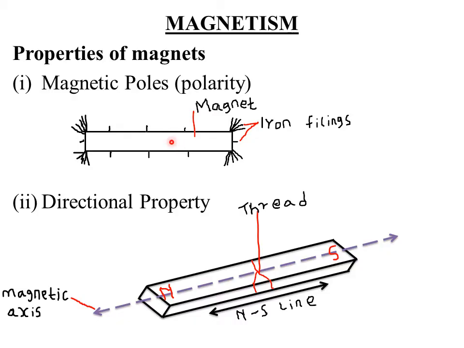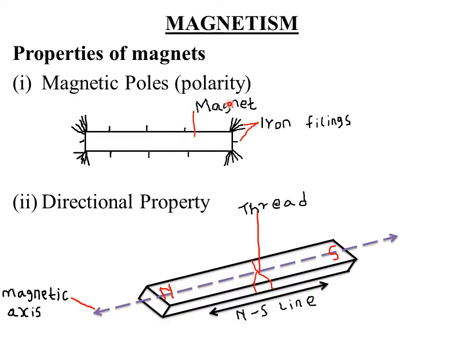So someone can ask you to describe a simple experiment to show the polarity of a magnet. You can be asked to describe a simple experiment showing that the poles of a magnet are at its ends. So if you are asked such a question, you just say that you dip a bar magnet in iron filings, then you observe where most of the iron filings will cling.